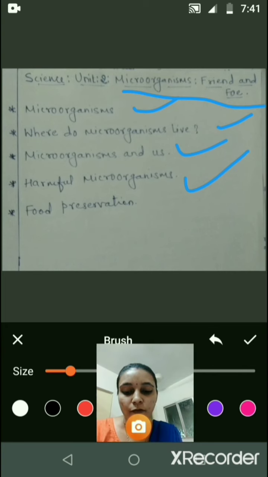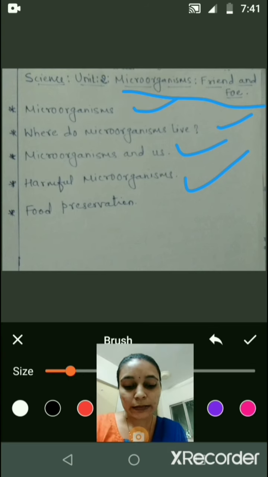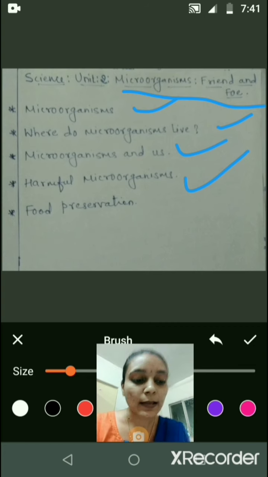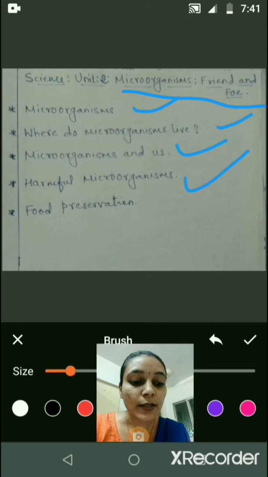Next disadvantage of microorganisms is food poisoning. Food poisoning could be due to the consumption of food spoiled by some microorganisms that grow on the food and sometimes produce toxic substances. These make the food poisonous, causing serious illness and sometimes even death also. So it is very important that we preserve the food to prevent it from being spoiled.